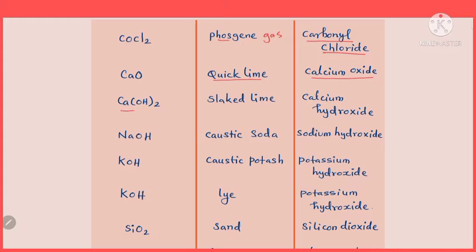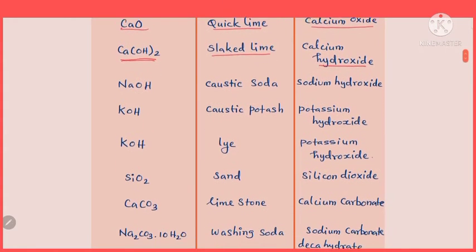This compound with formula Ca(OH)2, whose common name is slaked lime. What is it? Slaked lime. When the previous compound calcium oxide is added with water, you will get this compound of formula Ca(OH)2. It is obtained from quicklime and it is called slaked lime. So chemical name calcium hydroxide, Ca(OH)2 calcium hydroxide, which is a basic compound, isn't it?